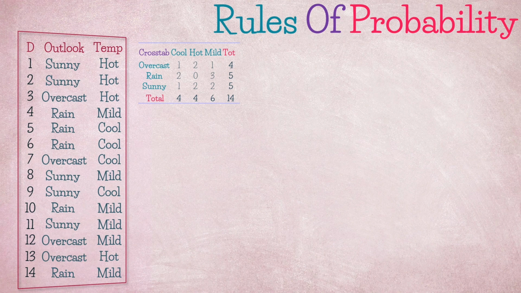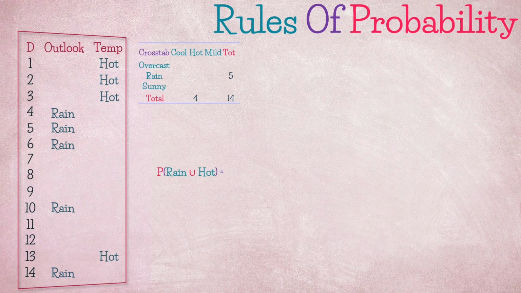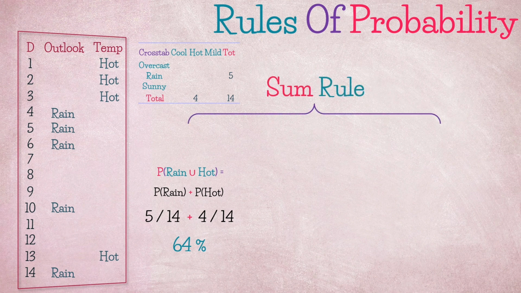Let's say that we are interested in finding the probability of rain or hot. We can simply add them together, which is equivalent to 64%. And this is the sum rule. We were able to add them directly together because they are mutually exclusive events. If we look at the data itself, we can see that they never occur together. Rainy days are not hot and vice versa.